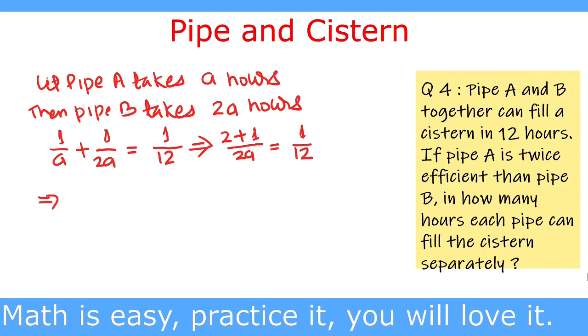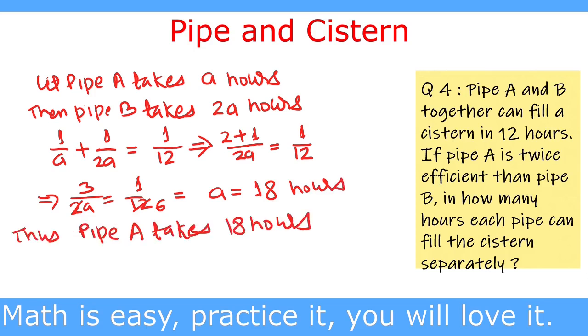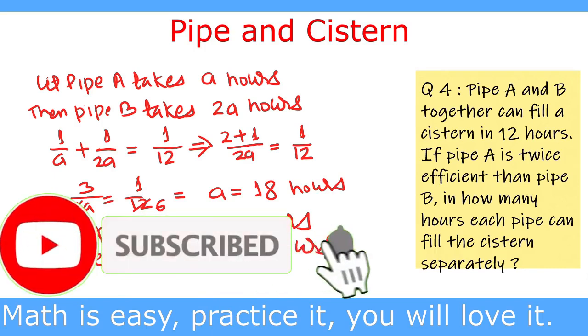So this gives 3 upon 2A equal to 1 upon 12. 2 cancels 12 for 6 times. So A equal to 6 times 3 is 18. So A equal to 18 hours. Thus pipe A takes 18 hours and pipe B takes 36 hours, as pipe B is taking double the time of pipe A. Now we solve this question by the short trick method of efficiency, and we solve like this.